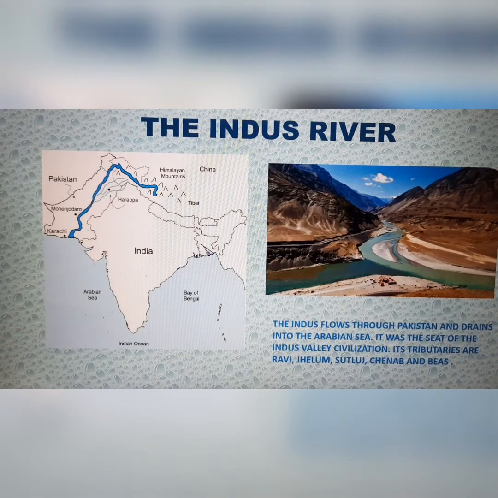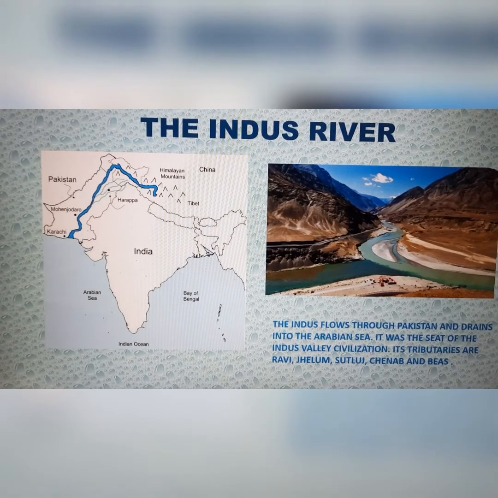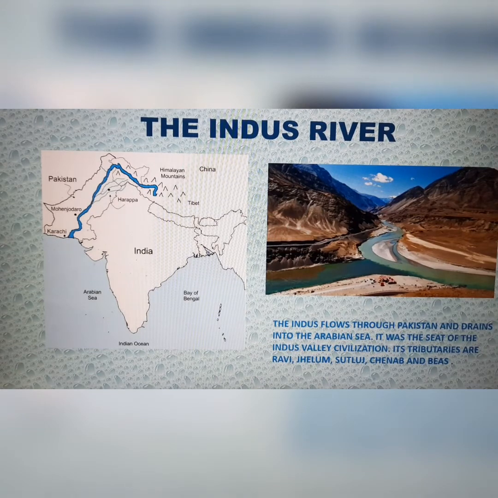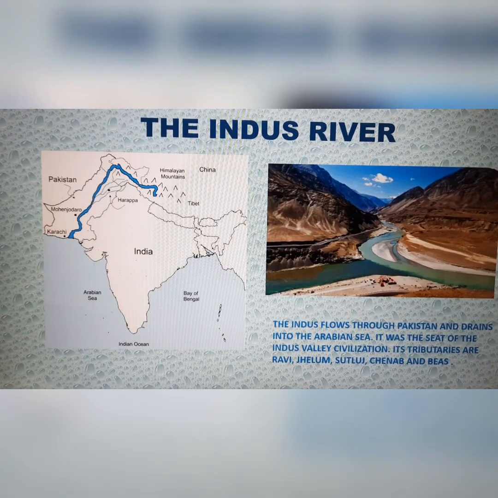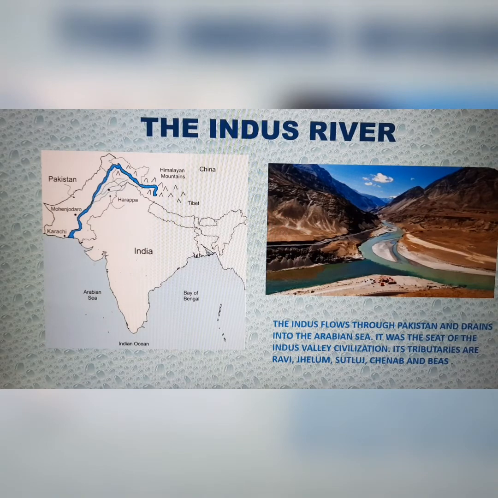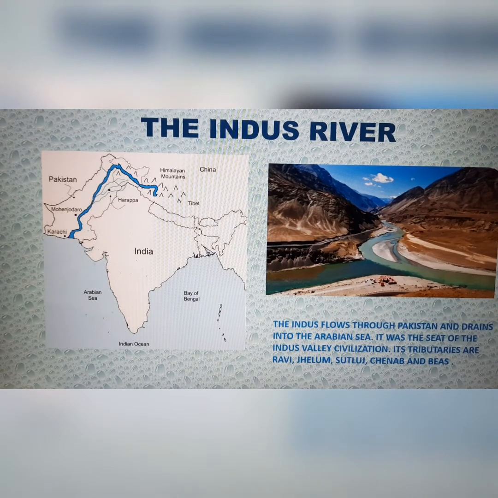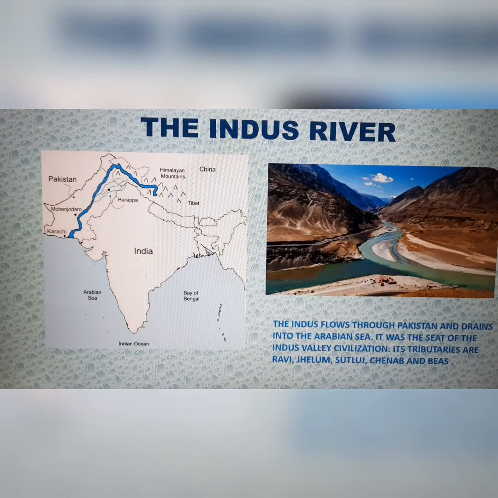The next river again is one of the most important rivers of the world and also in history, because the Indus River triggered the growth of one of the most ancient civilizations of the world, that is the Indus Valley civilization, the two main centers being Mohenjo-daro and Harappa. The Indus flows through Pakistan and drains into the Arabian Sea. The important tributaries of Indus are Ravi, Jhelum, Satluj, Chenab, and Bias.